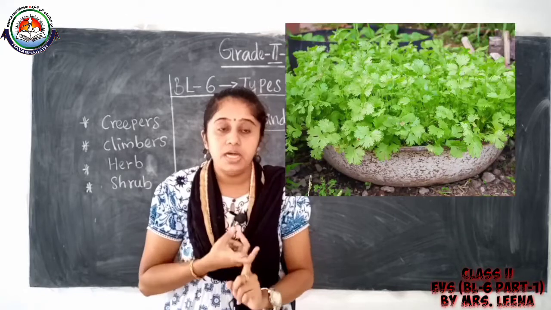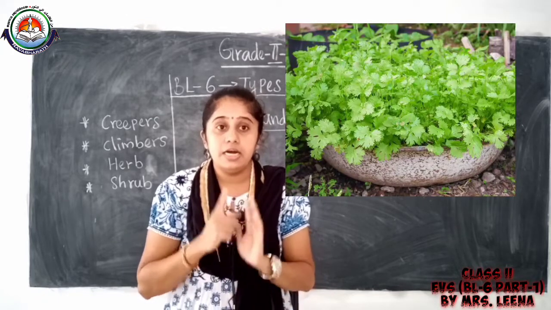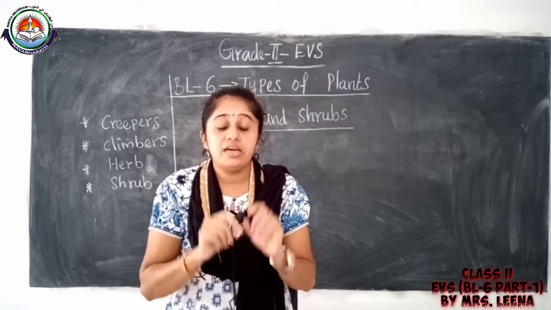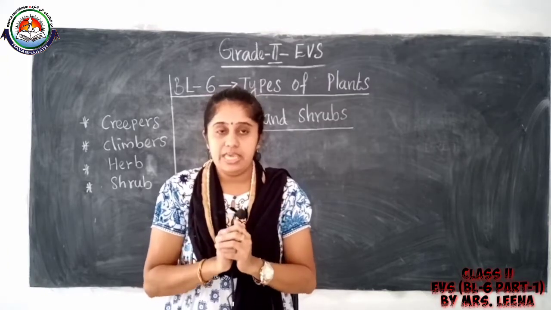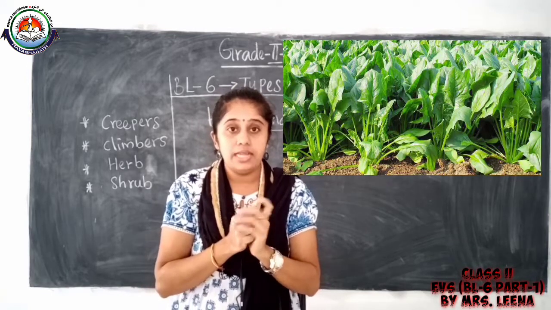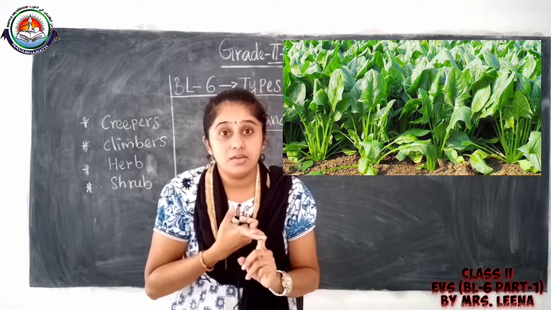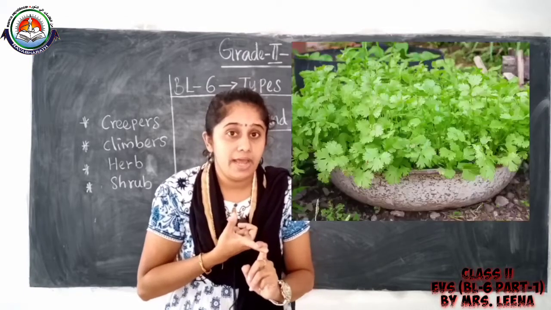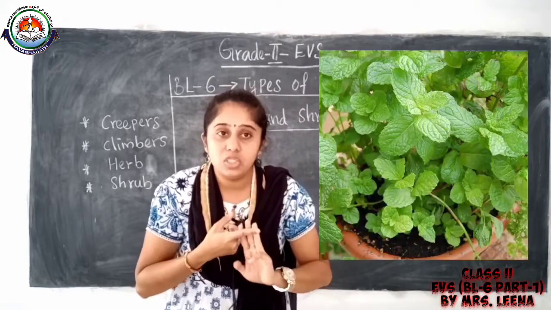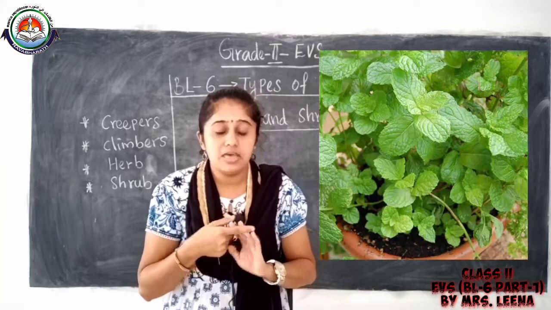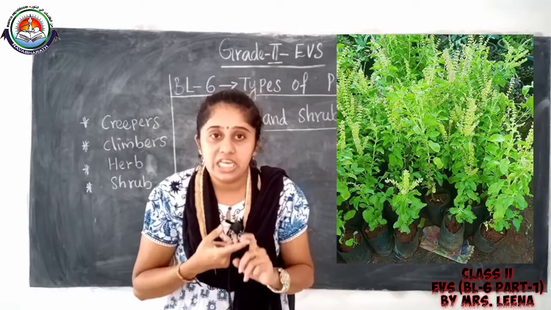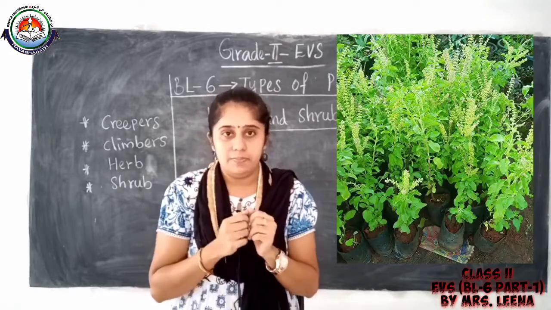What is herb? Herb has very soft, thin, weak and green stem. See, what are the examples for herbs? Yes, coriander plant. Have you seen coriander plant? Then mint plant, then spinach, then tulasi. These are herbs. All these plants have soft, thin, weak and green stem.